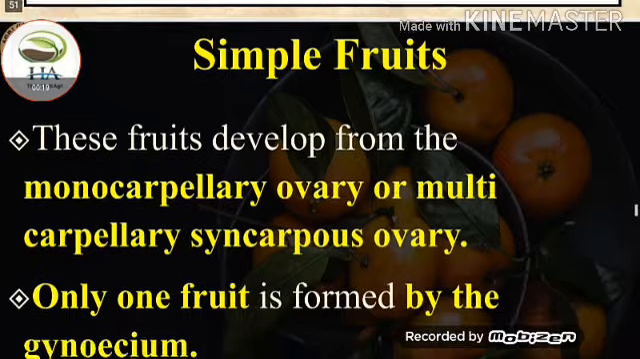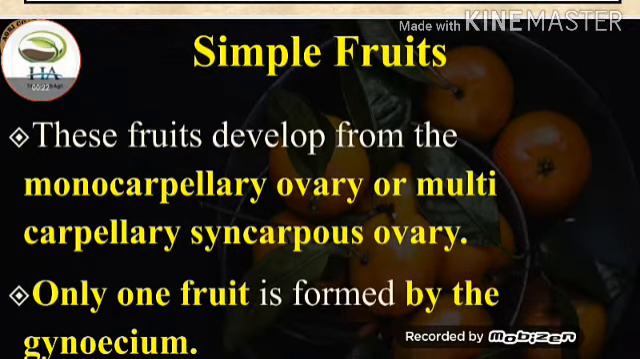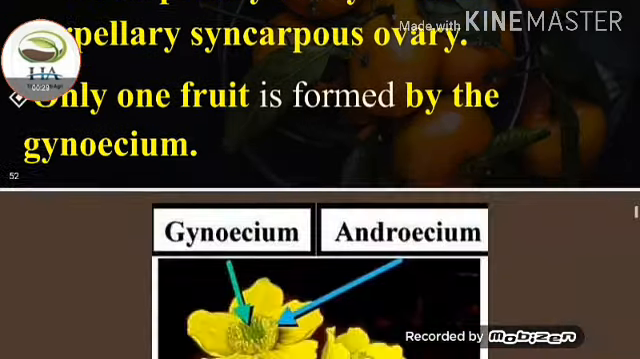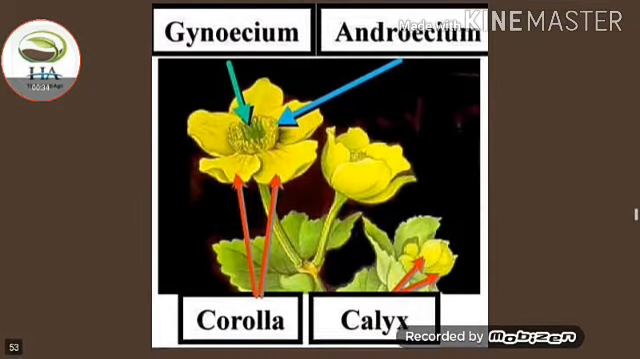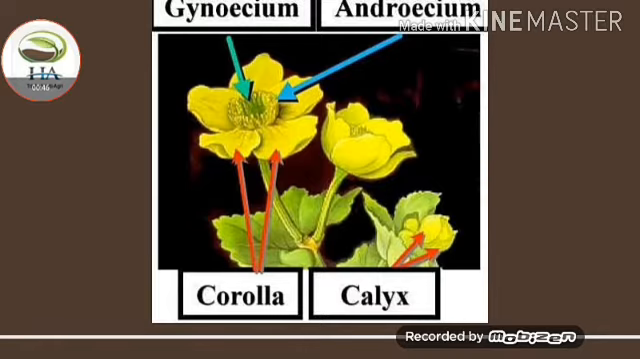Next we talk about the simple fruit. These fruits develop from the monocarpellary ovary or multicarpellary syncarpous ovary. Only one fruit is formed by the gynoecium. In this flower, the first portion is gynoecium and surrounding this is androecium. These colorful petals are corolla and the other one is calyx.